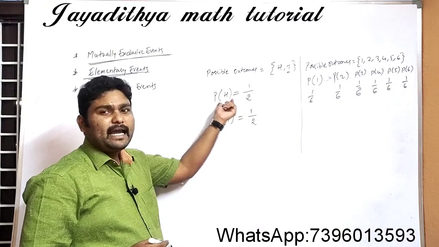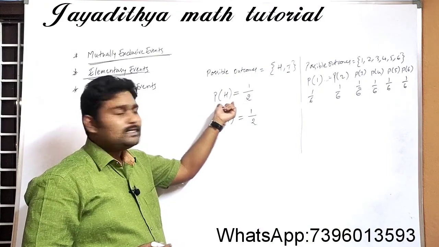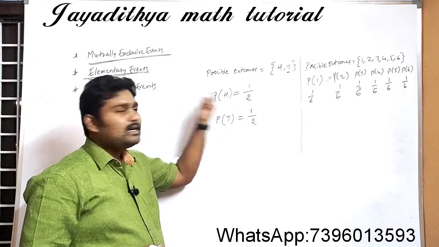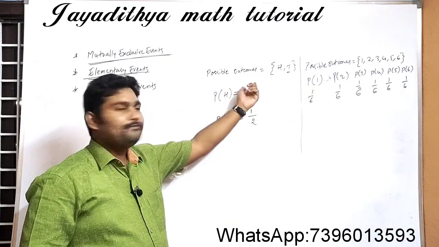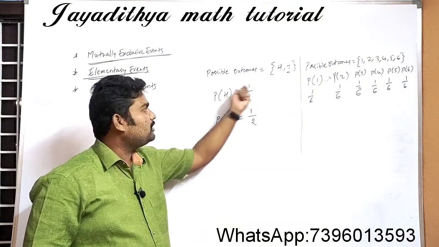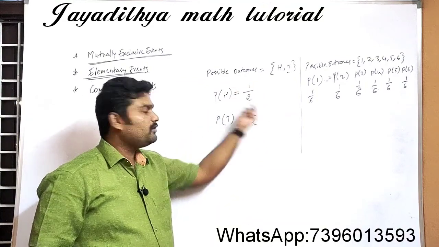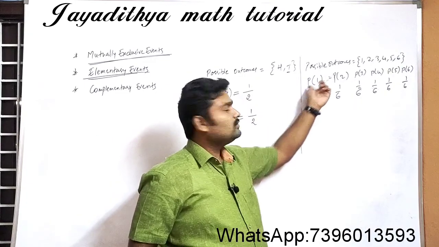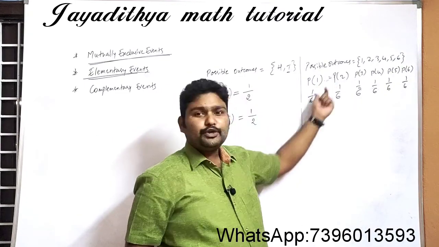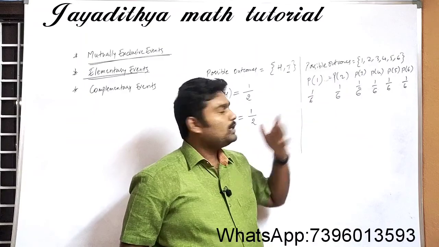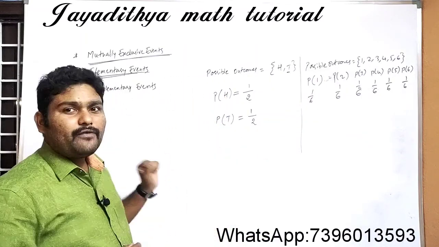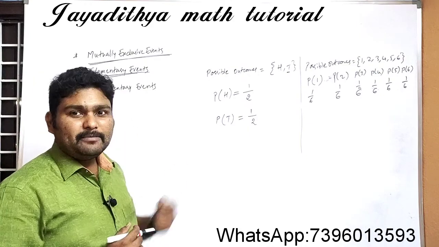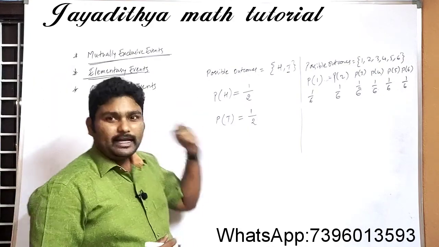See here, getting a head is our event. So how many outcomes will be there for that? Only one favorable outcome. Getting a tail, only one favorable outcome. Getting 1, only one favorable. Getting 2, only one favorable. Getting 3, only one favorable. So like that, we call such kind of events elementary events of an experiment.